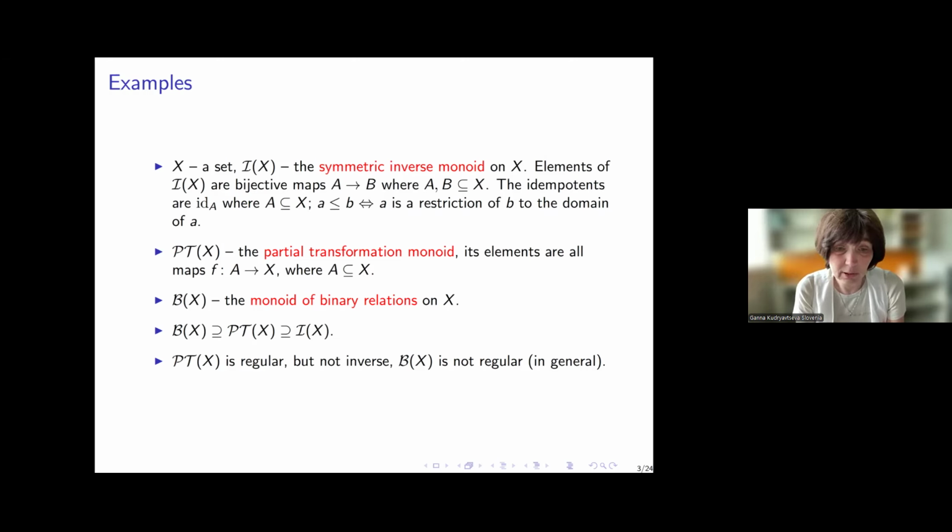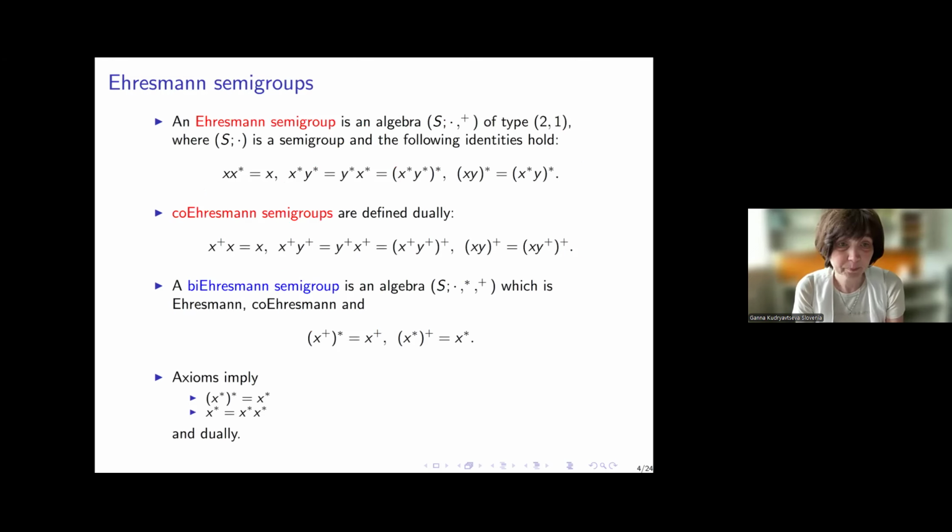There is an even bigger monoid of binary relations on the set X. We have these inclusions. PT_X is regular but not inverse. The binary relation monoid is not even regular in general.